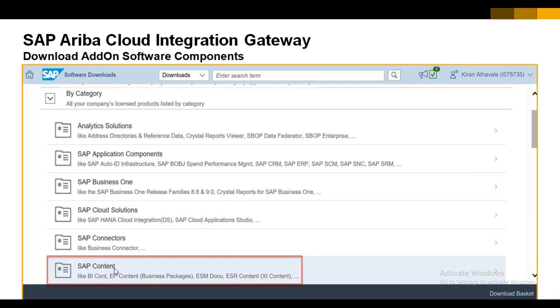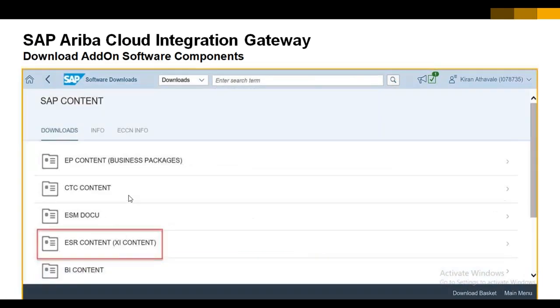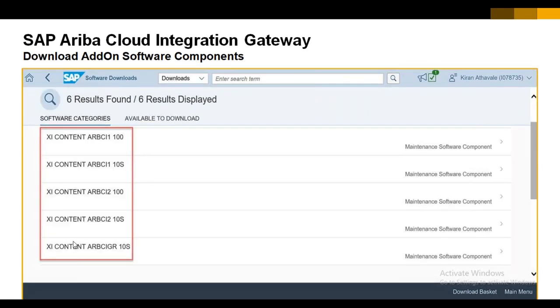Once we select this option, the system will give you a list of downloads and display it here. In this list we have to select ESR Content, in brackets XI Content. Once you click this one, we'll have the options here, like we can see different content: Ariba CI 100, Ariba CY 100, and so on. That depends again, the same way, on the system landscape information.